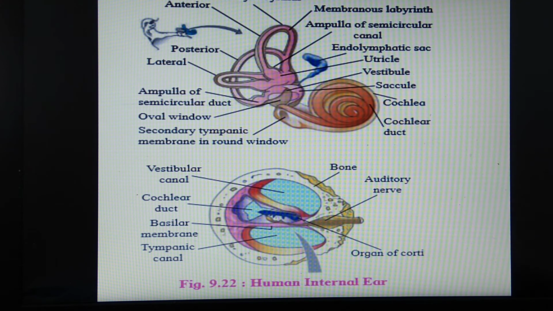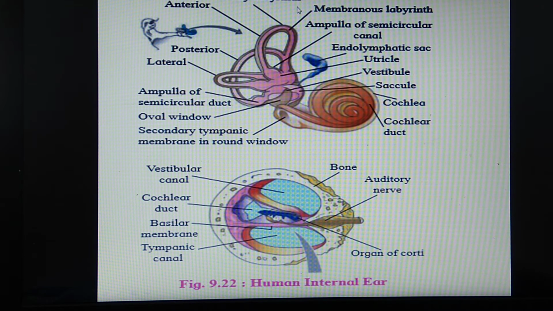So this is the diagram where the labyrinth is seen. This is the membranous labyrinth and this is the bony labyrinth. These two types of labyrinth are part of the inner ear. So the first part of the inner ear is the labyrinth: bony labyrinth and membranous labyrinth.